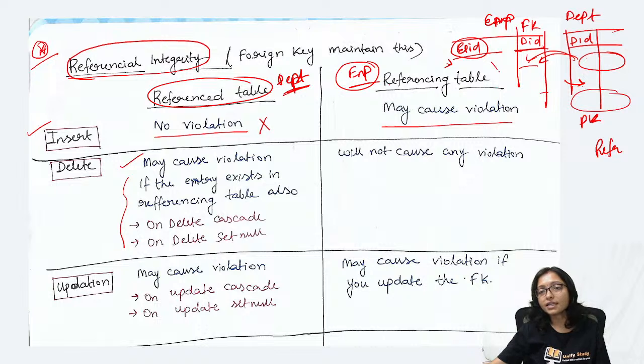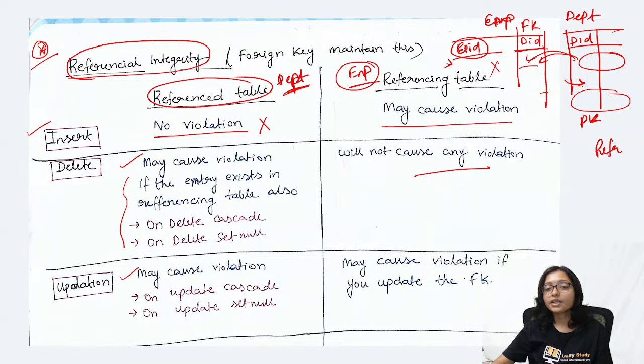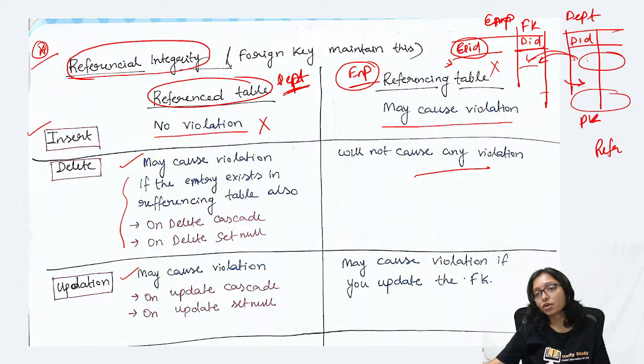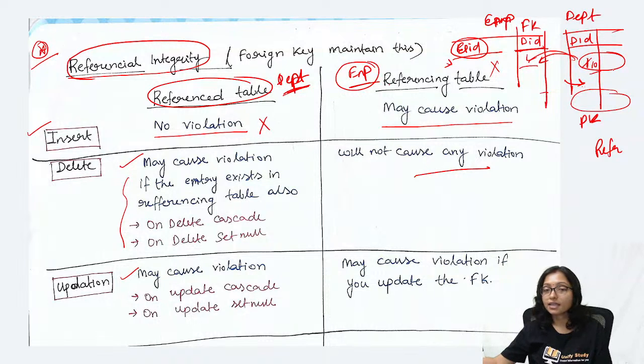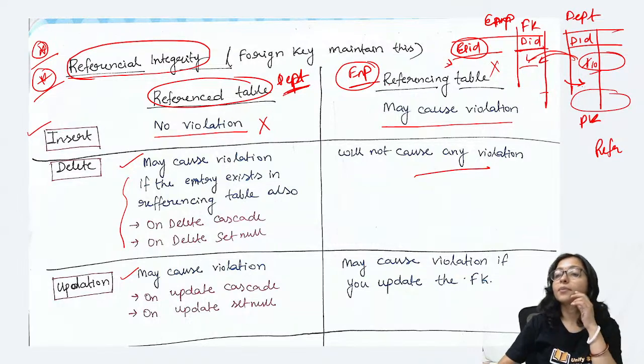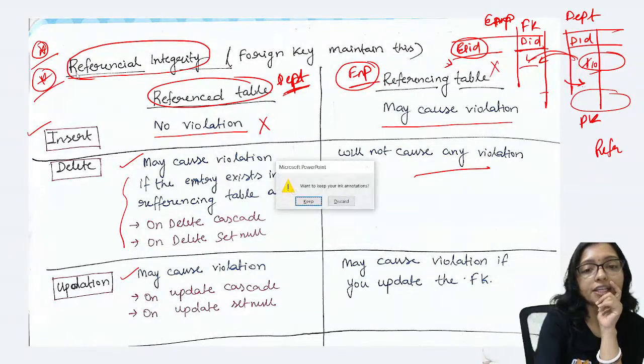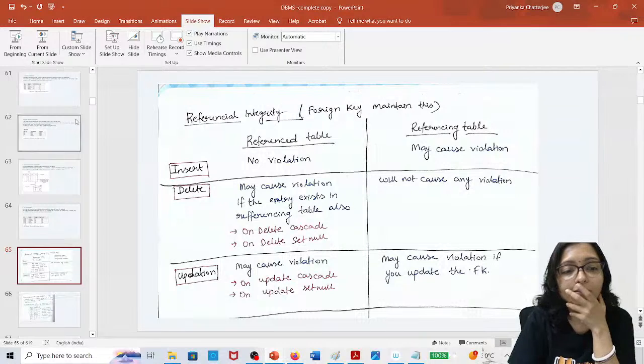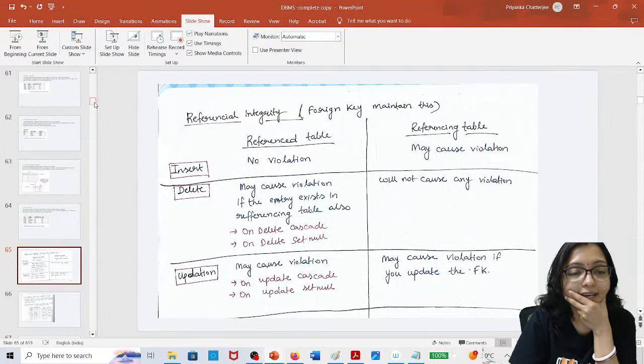But if you are deleting an employee, then no problem. If you are updating anything, it can also cause a violation, because here is department number 1, and now you are making it department number 10, so it can cause a violation. This table is very important for your exam, where the violation is. Okay, clear?